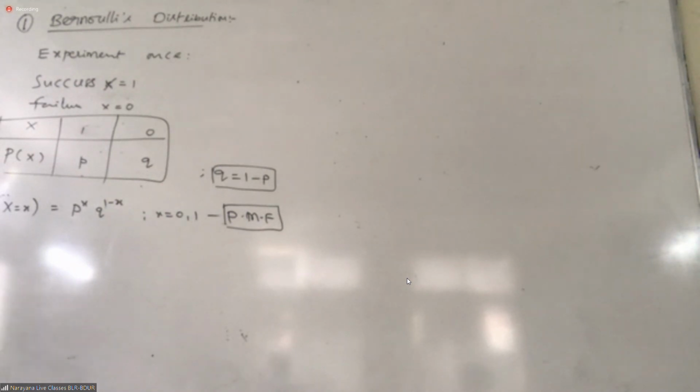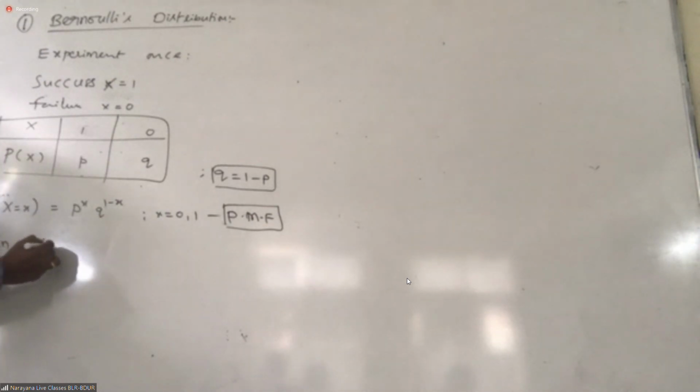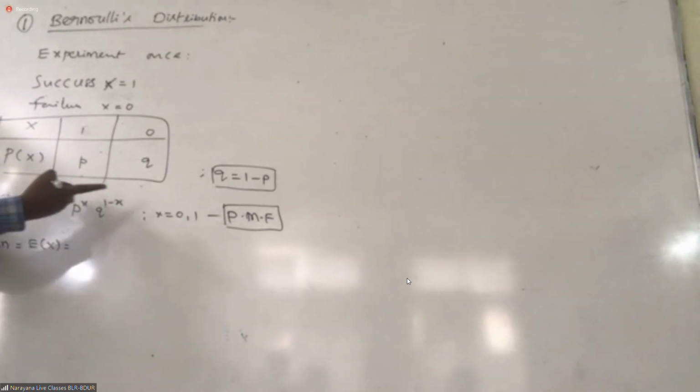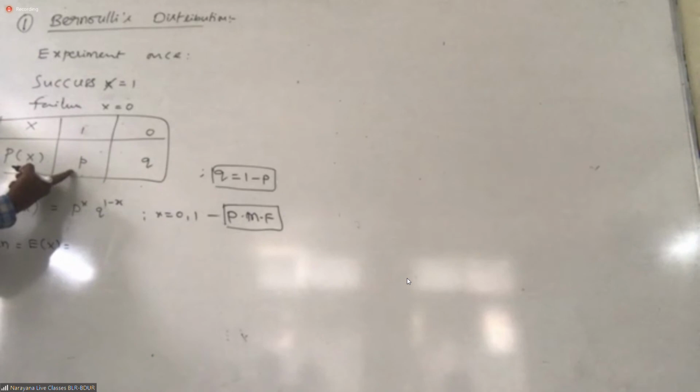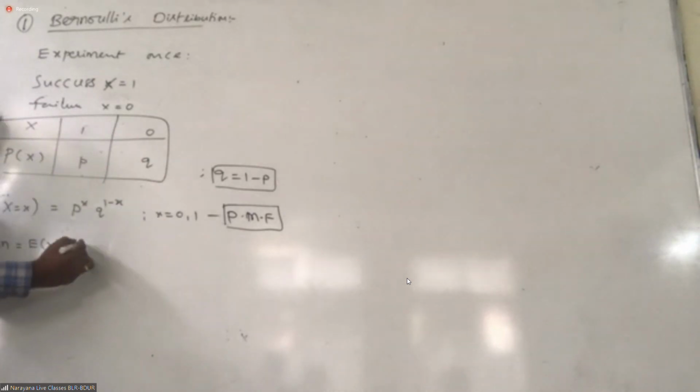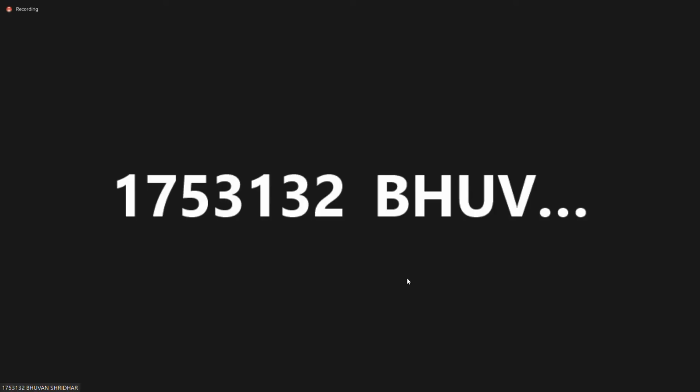Now, what is the mean? Tell me, expectation of x. Using the probability mass function, 1 into P plus 0 into Q. That is P, right? Yes, sir.